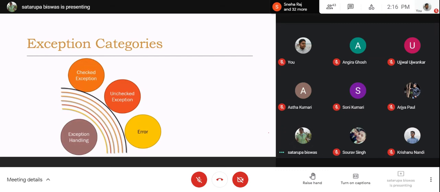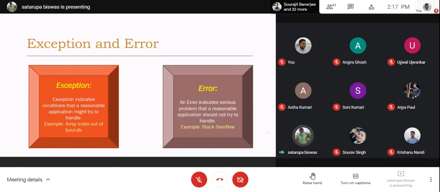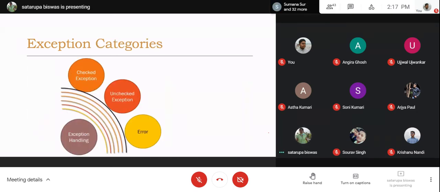Now, if we go for the exception category, earlier the problems could be categorized into two categories. One is the exception, another is the error. Exception is handleable, error is not handleable from your program. After that, the exception is now categorized into basically two categories. Here error is also being shown, but exception is categorized into two categories, and that actually comes under the exception handling portion. So checked exception, unchecked exception, and error.